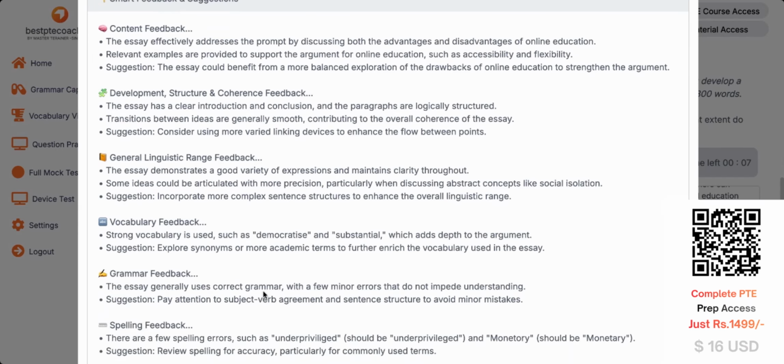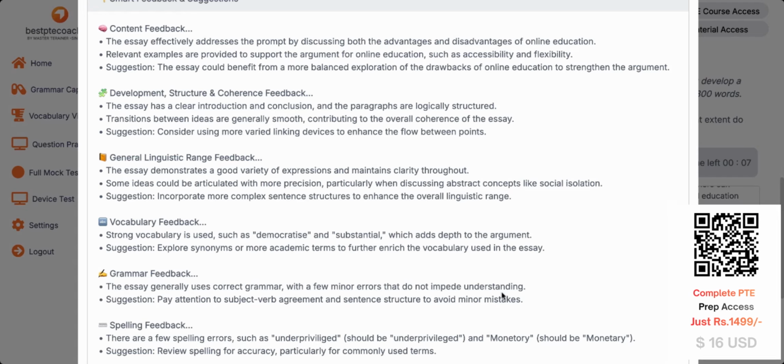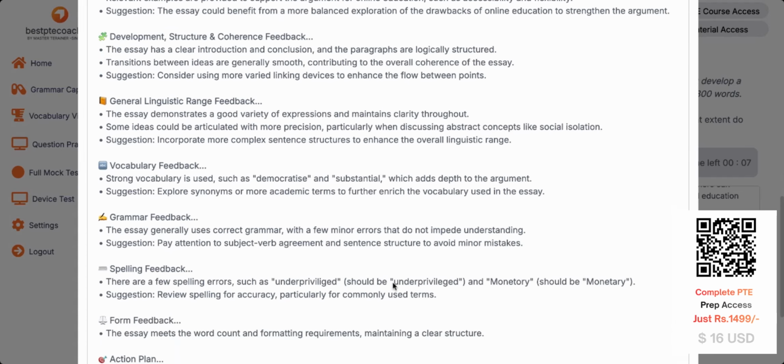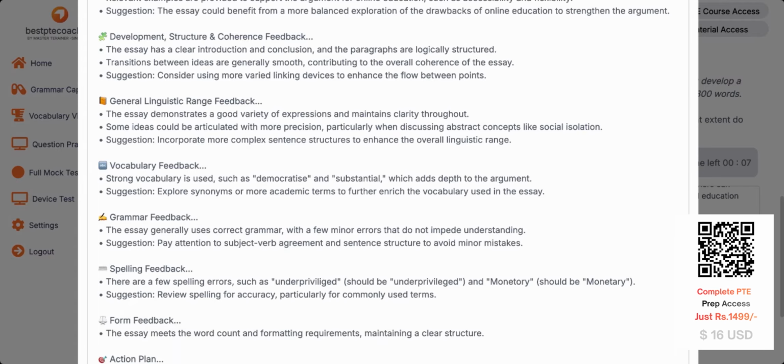The essay generally uses correct grammar with few minor errors that do not impede understanding. So few grammar errors are there. It says few, not a problem. Okay, pay attention to subject-verb agreement is a general suggestion, guys. Because these are the mistakes that are done by 90% of the students.